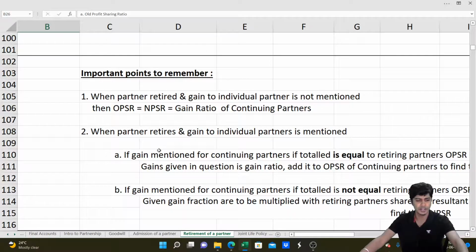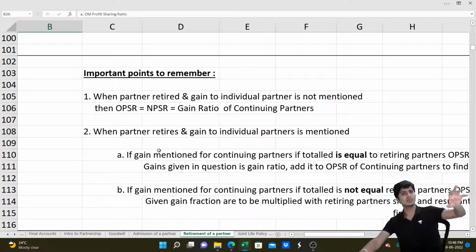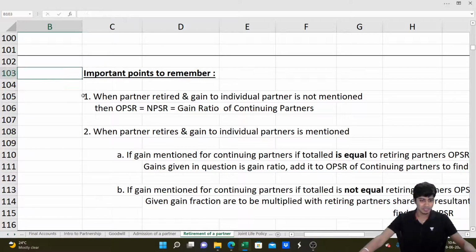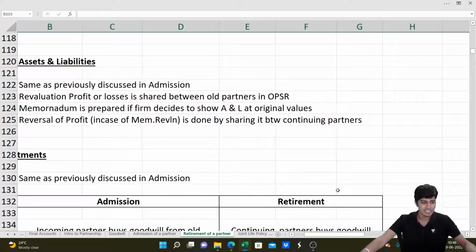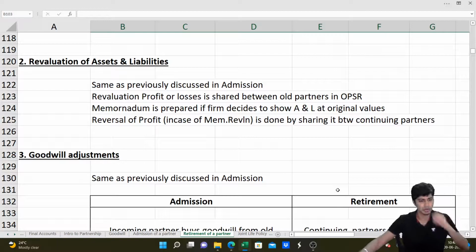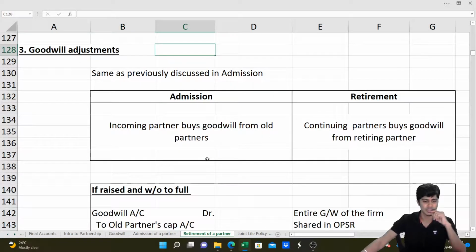So there are a few adjustments on ratios. I have given important points also. When they don't tell anything, OPSR is NPSR, NPSR is gain ratio. However, if they do mention how to compute, if it is equal, not equal, how to compute, I have given an important point to remember. You guys can read this. That should be able to help you all. And revaluation of assets and all is the same as how we did.